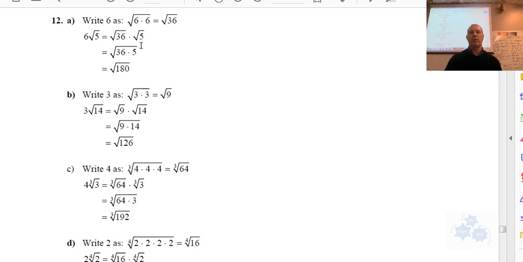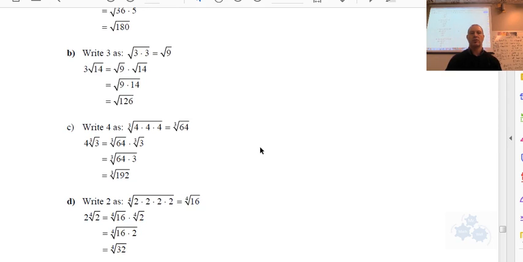Okay? Same thing. Now I'll show you the actual answer key here that I have, because it shows some more steps and just a little bit different way too, so it gives you a little extra reasoning there. But again, the 3 becomes square root of 9, right? And you multiply those through. So those are your answers there.